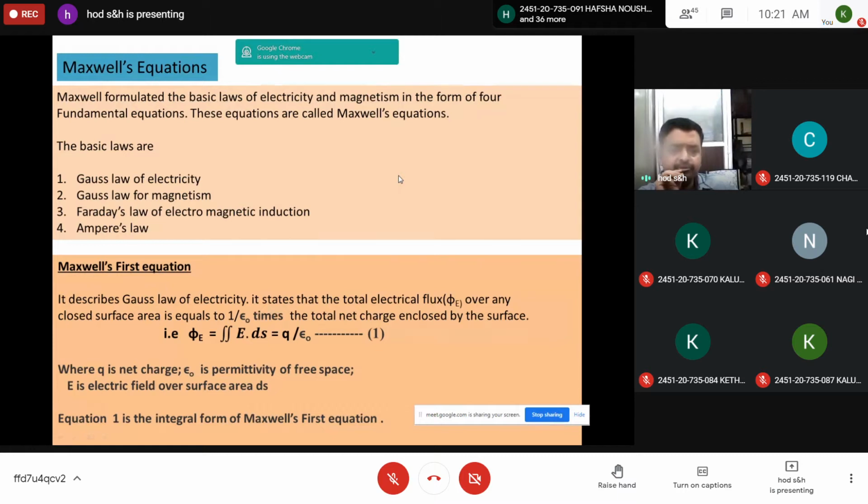The basic laws are: the first one, Gauss law of electricity; second, Gauss law of magnetism; third, Faraday's law of electromagnetic induction; fourth, Ampere's law.